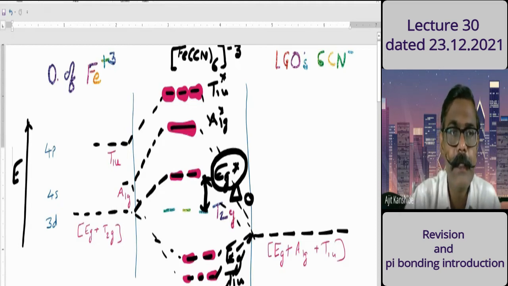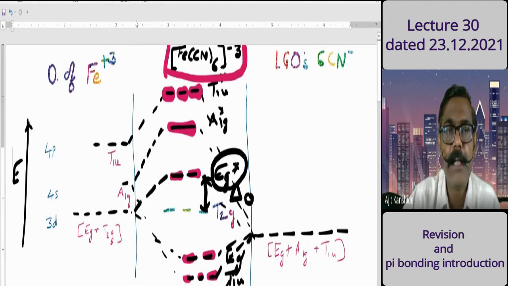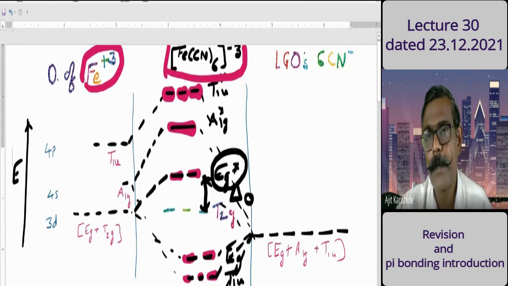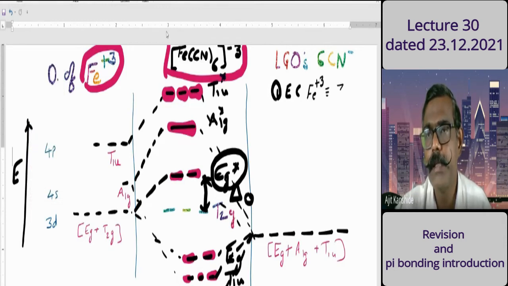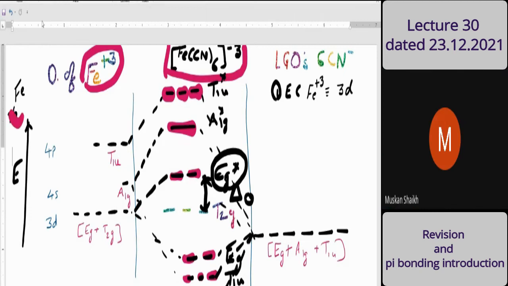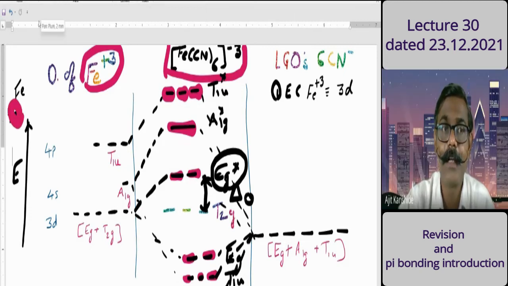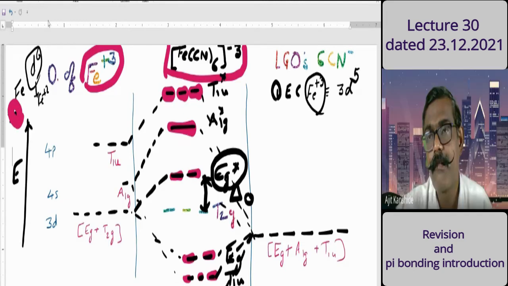Now my concern here is the molecule [Fe(CN)6]3-. The metal ion present is Fe3+. The first point of our explanation is electronic configuration. What is the electronic configuration for Fe3+? Fe has atomic number 26, so d6 would be for Fe2+, but my question is Fe3+, so it should be 3d5.